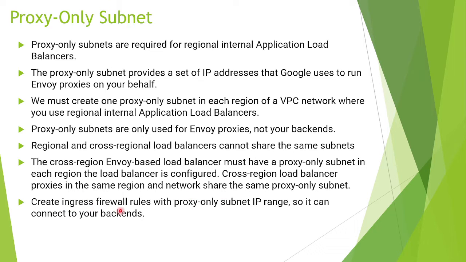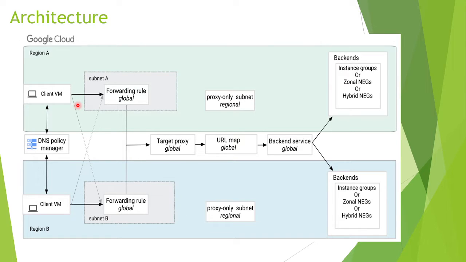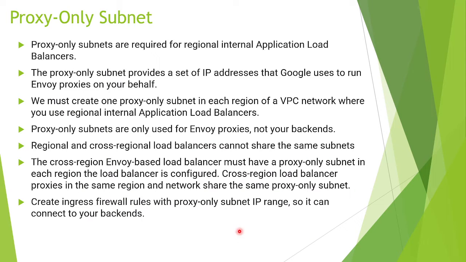And we have to create ingress firewall rules also, because at last the traffic is coming from the proxy only subnet. So as we know, in the internal load balancer, what is the scenario? First, traffic will hit your forwarding rule, and then the forwarding rule will drop the traffic and create a new connection with the proxy only subnet, which is a regional proxy. And from there the traffic will hit the backend. So there must be an ingress rule at your backend, so that it allows the traffic from this proxy only subnet. So we have to create an ingress rule. We will discuss how to create all these.